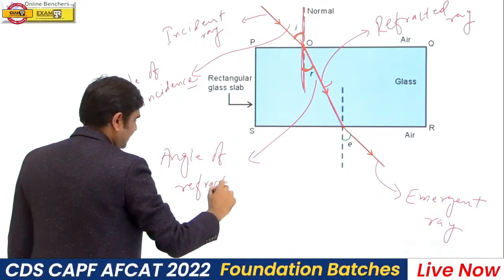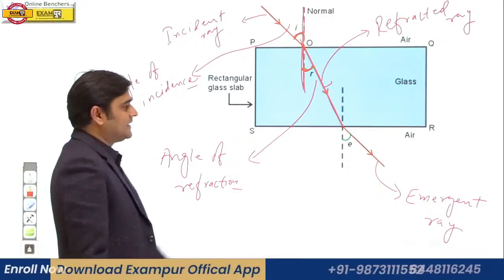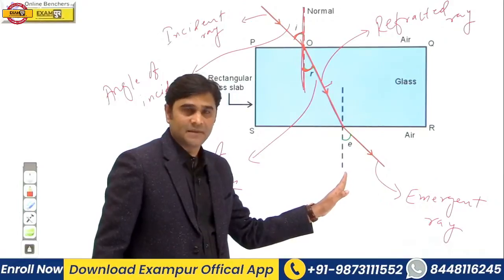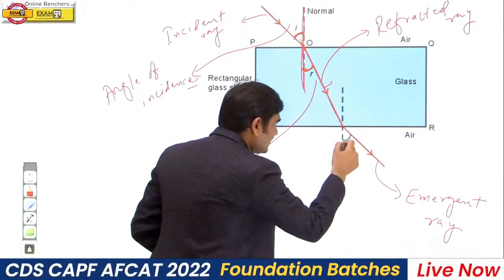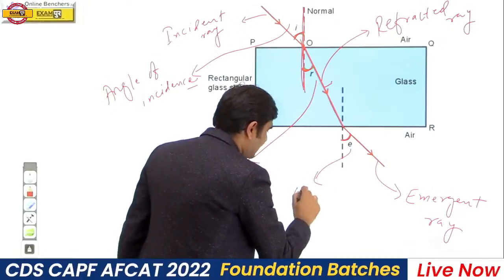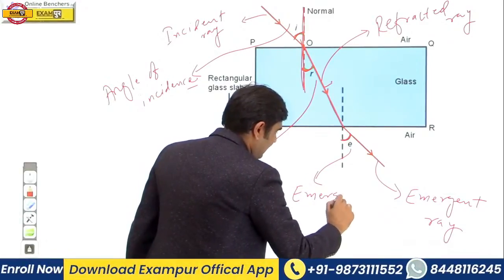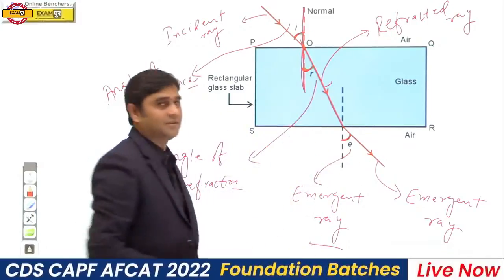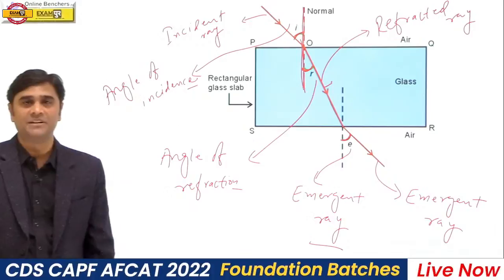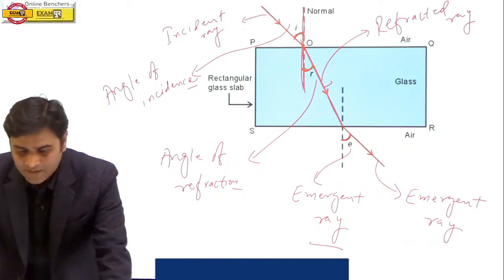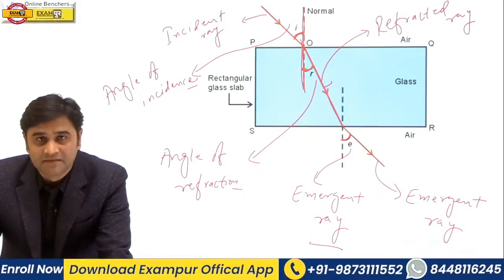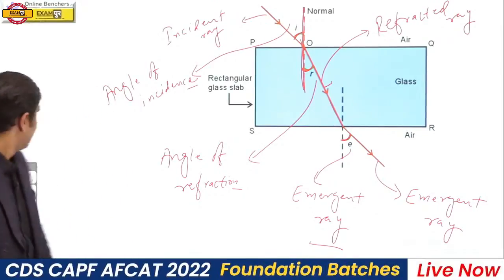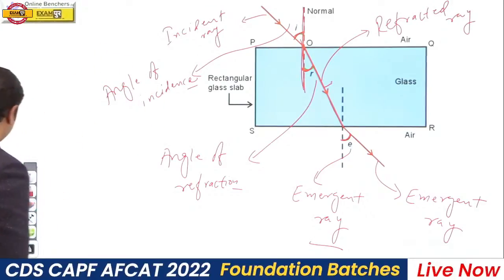And this is your emergent ray, and this is the normal on this surface of the glass slab, and this angle is denoted by e. This diagram is showing refraction of light. I hope it is clear to all of you. Clear? If clear, please comment. If you still have any doubt, please ask. So this is your refraction of light.